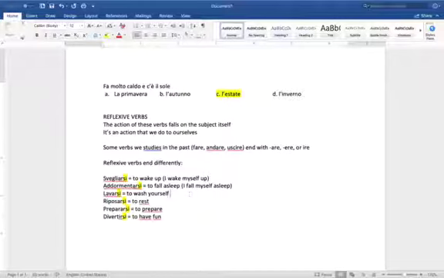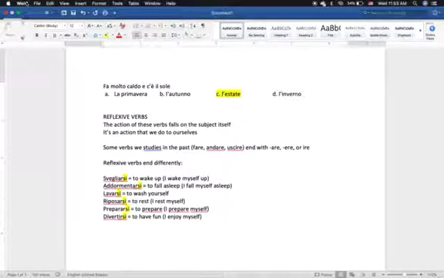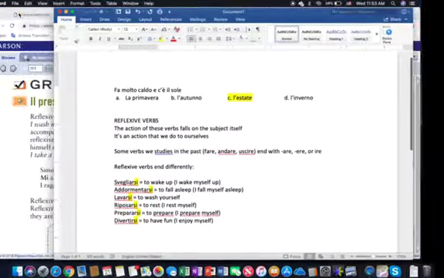I wash myself, and this is pretty clear. I rest myself, for riposarsi. I prepare myself. And I enjoy myself, that's how we say to have fun. Okay, so as you can see, these verbs convey, that's what I meant when I say that these verbs convey actions that fall on the subject.